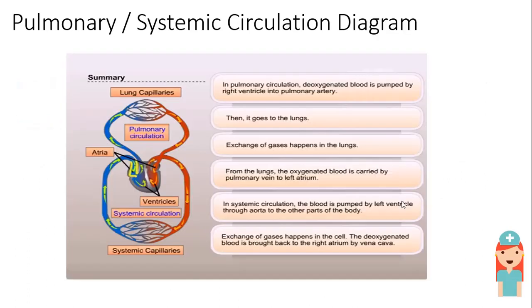This is the diagram of pulmonary circulation and systemic circulation. In pulmonary circulation, deoxygenated blood is pumped by the right ventricle into the pulmonary artery. Then it goes to the lungs. Exchange of gases happens in the lungs. From the lungs, the oxygenated blood is carried by the pulmonary vein to the left atrium. In systemic circulation, the blood is pumped by the left ventricle through the aorta to other parts of the body. Exchange of gases happens in the cells. The deoxygenated blood is brought back to the right atrium by the vena cava.